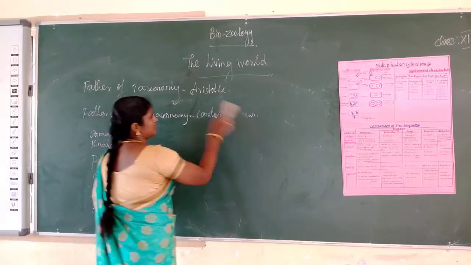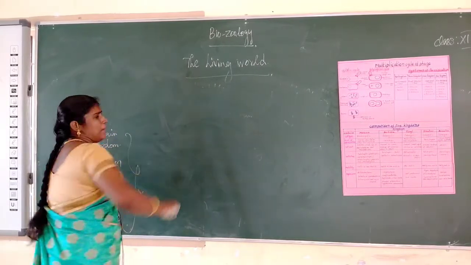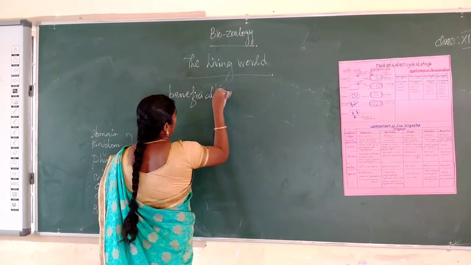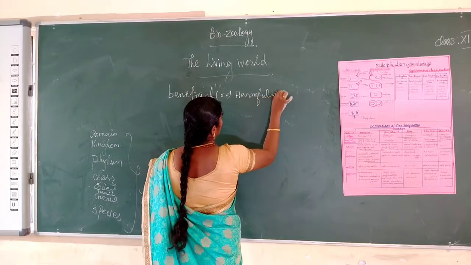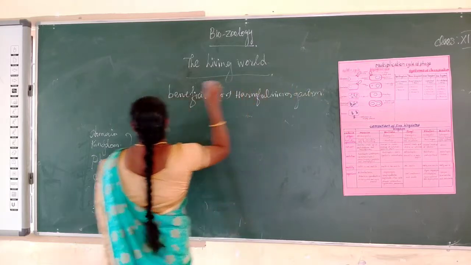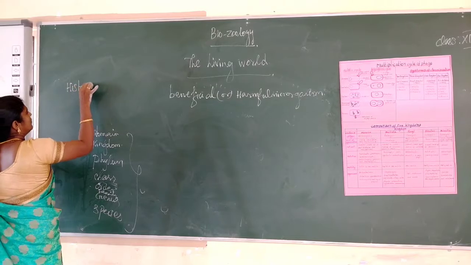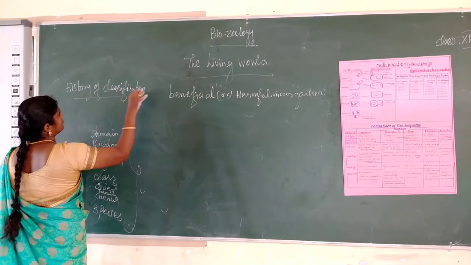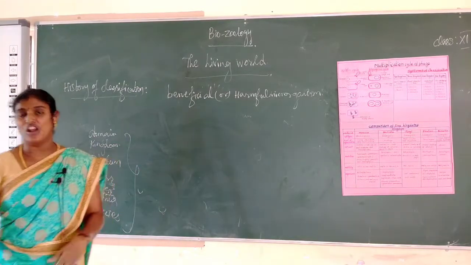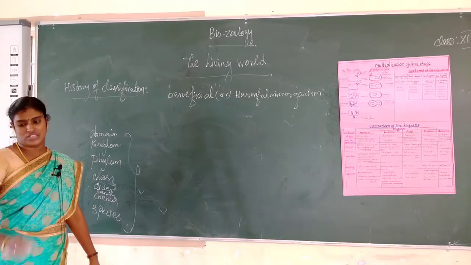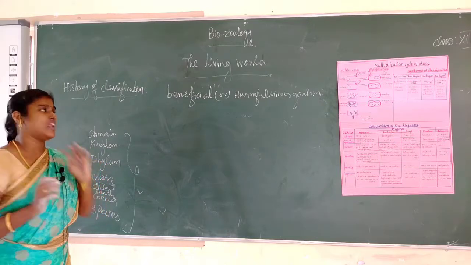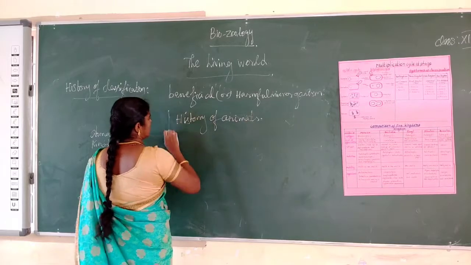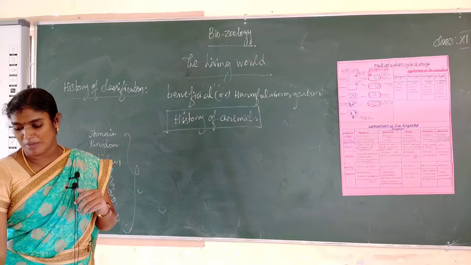Next, Aristotle was the first to classify all animals, in his book History of Animals.